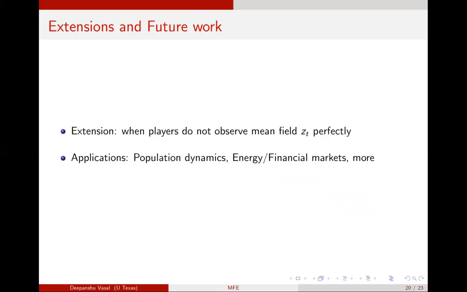This methodology gives a way to reduce that complexity from exponential to linear, and that's why it's a powerful way and can be used to relook the applications as well as the theory of mean field games studied so far.